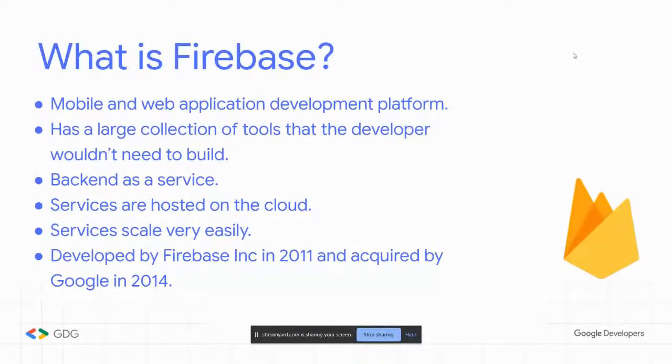As a student, I don't have the resources or the manpower to be able to build an entire backend for my application. Thus, I can easily start a startup or deploy an application using Firebase, and it will really take me to a whole other level and make everything much easier. It was developed by Firebase, by the way, in 2011 and acquired by Google in 2014.